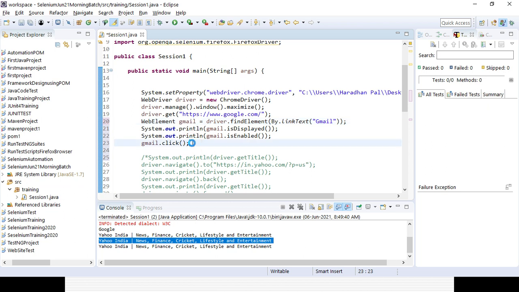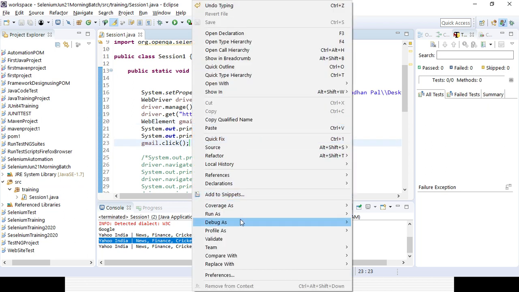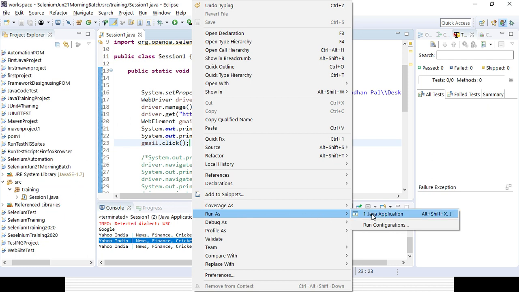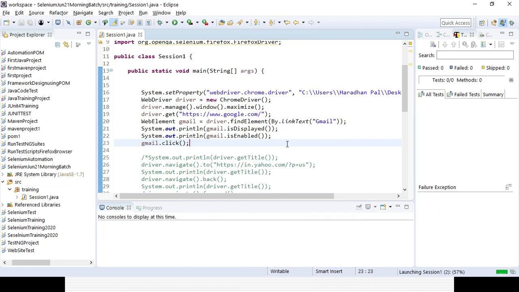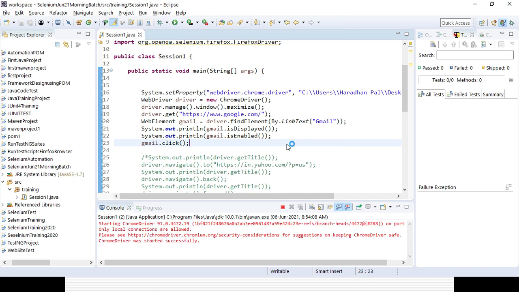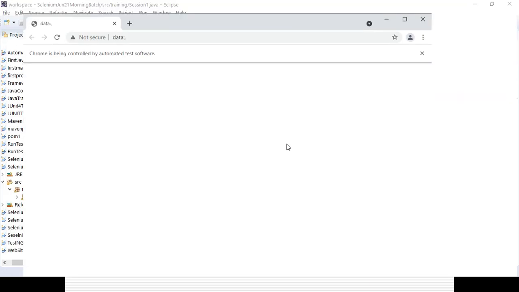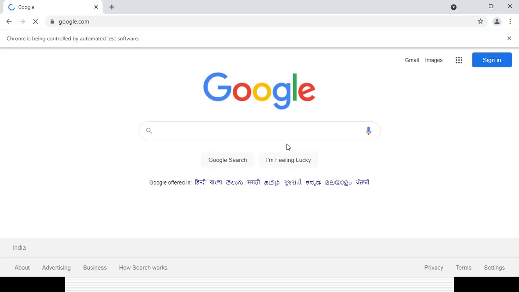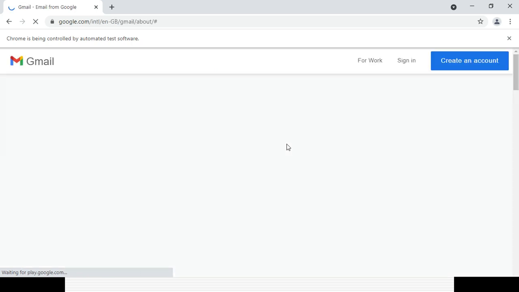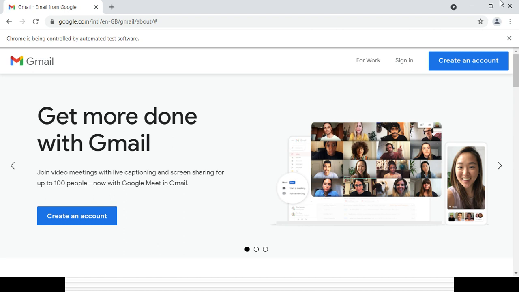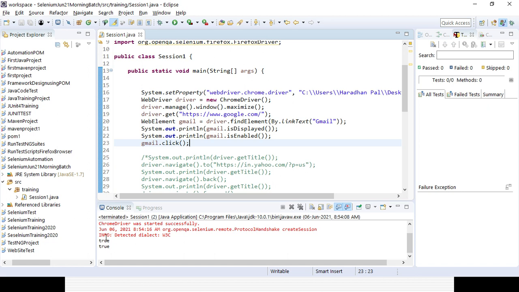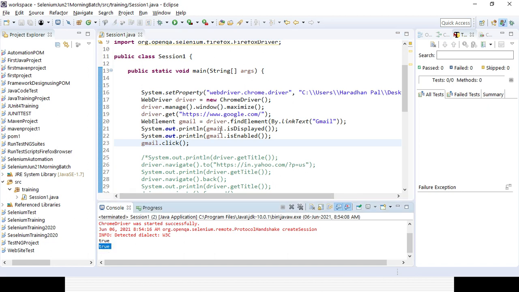So let's save it, run it, and see what properties it is showing for these two, isDisplayed and isEnabled, and whether that link is getting clicked or not. It will open the page, check whether it is enabled and visible, and click on that option. You can see it's getting clicked, and in the output for the two System.out lines, you can see it's true. That means it is displayed, it is enabled, and then it is getting clicked, right?